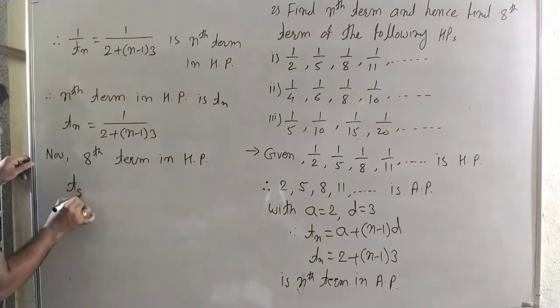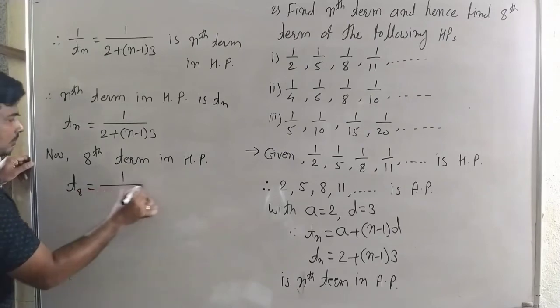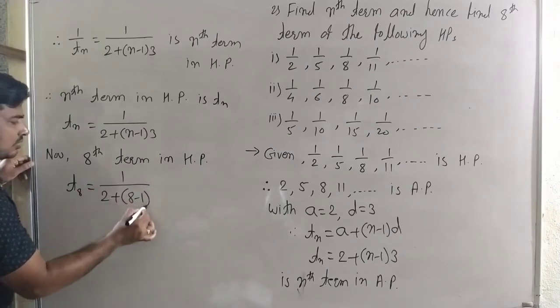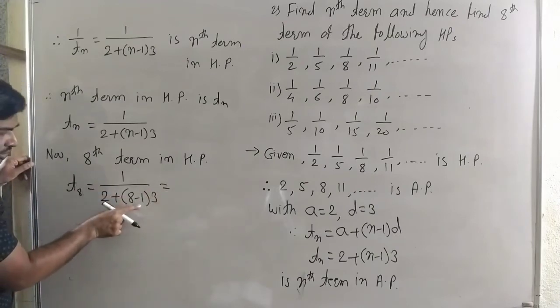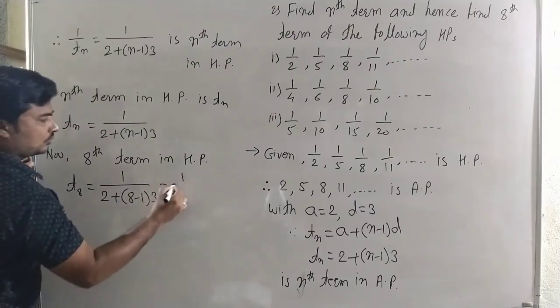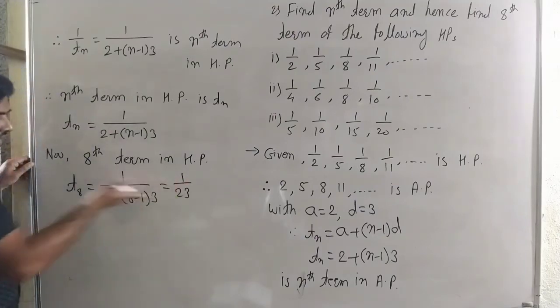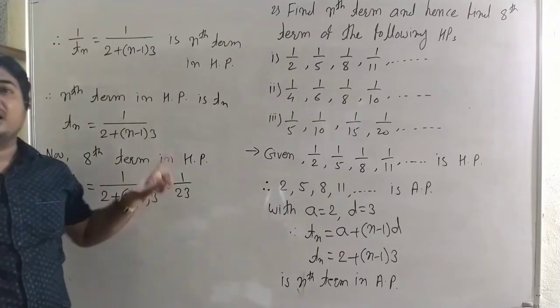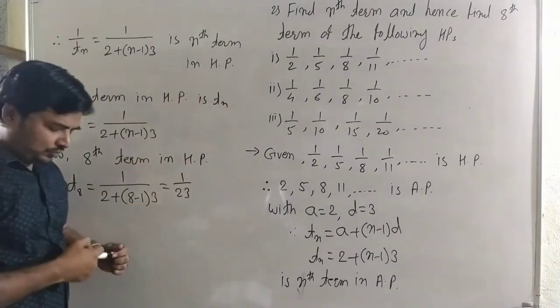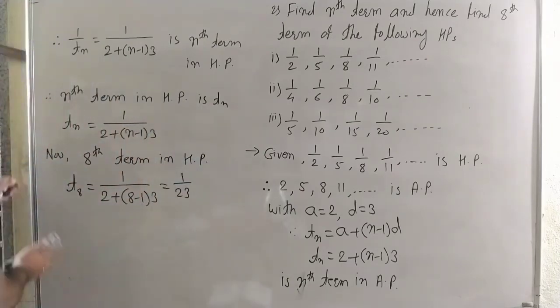Therefore T8 is equal to 1 by 2 plus 8 minus 1 into 3. Here 8 minus 1 is 7, 7 into 3 is 21, 21 plus 2 is 23, so it is 1 by 23. It is the 8th term in the harmonic progression. See carefully this. Now we see the second example.